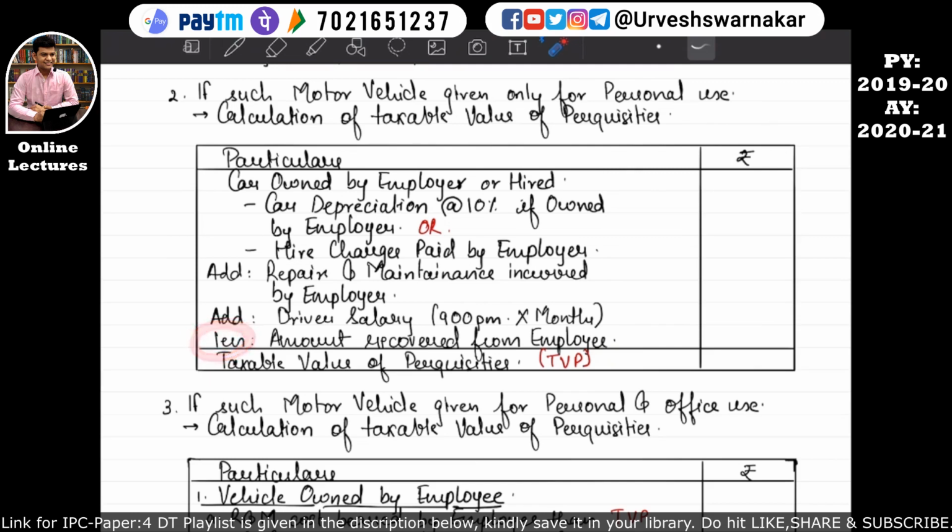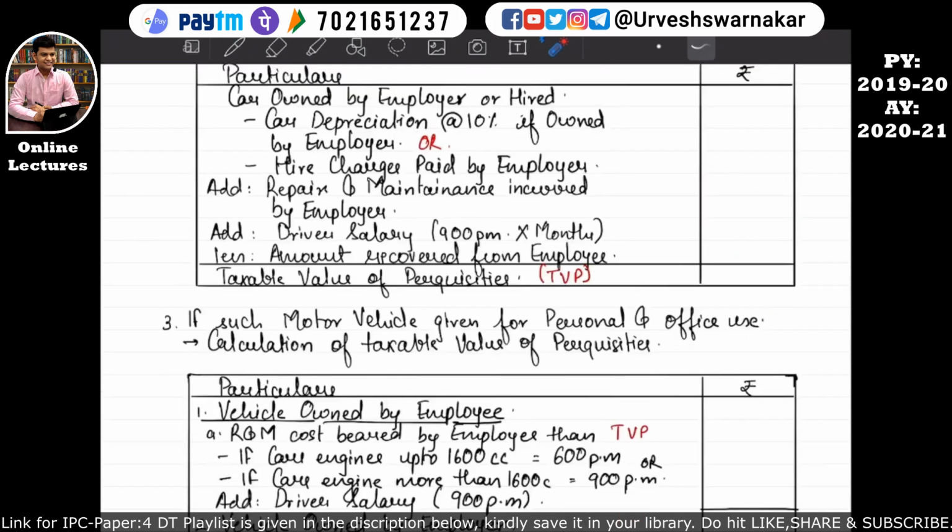And further it will be reduced by the amount recovered from the employee if any, okay. And whatever the final value comes over here, it becomes the taxable value of perquisite, that is TVP, taxable value of perquisite, okay. And whatever this taxable value of the perquisite is, it will be considered in the computation of income from salary format. I hope this is quite clear to you all.